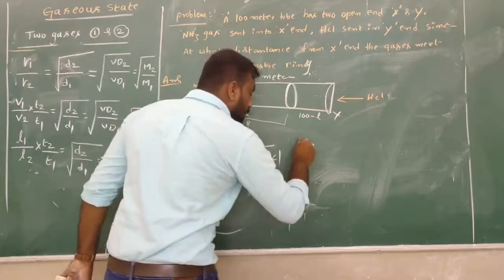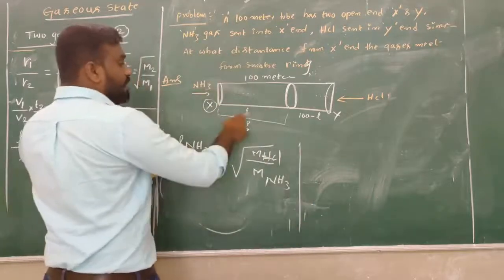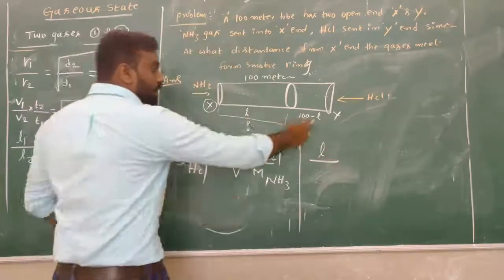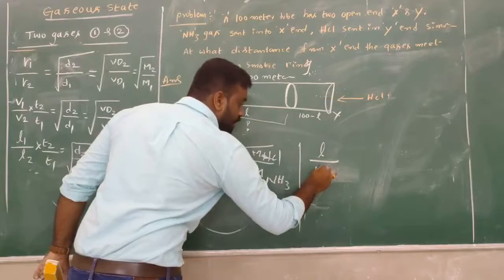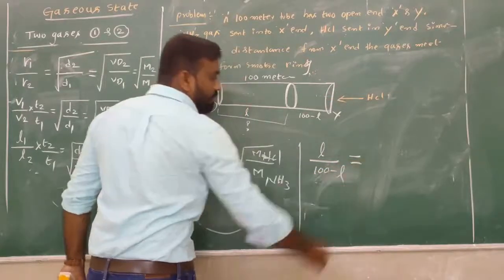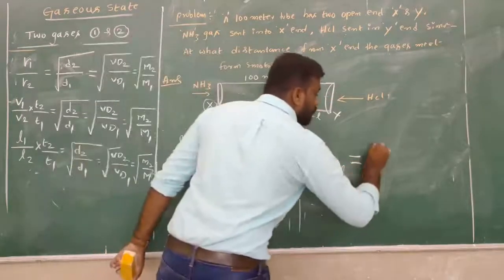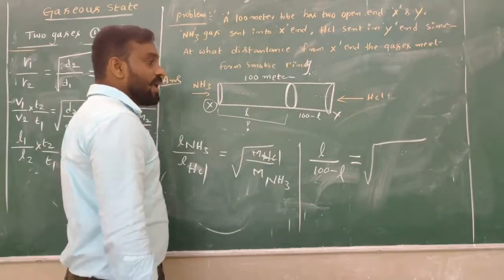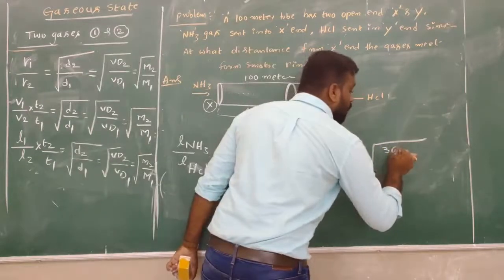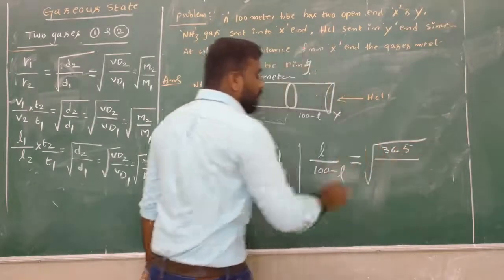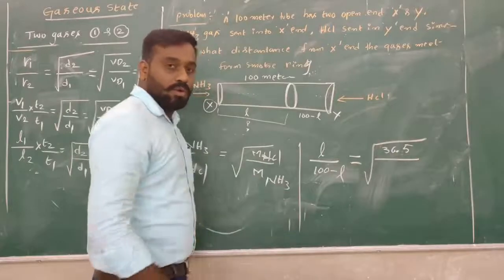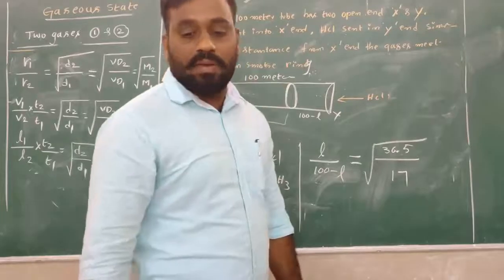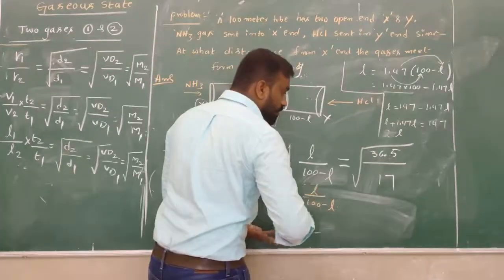So what are the values? The length of the NH3 gas is L, divided by the length of the HCl gas, which is 100 minus L. That is equal to root of the molecular masses. The molecular mass of hydrochloric acid is 36.5, and the molecular mass of ammonia, 14 plus 3, is 17.